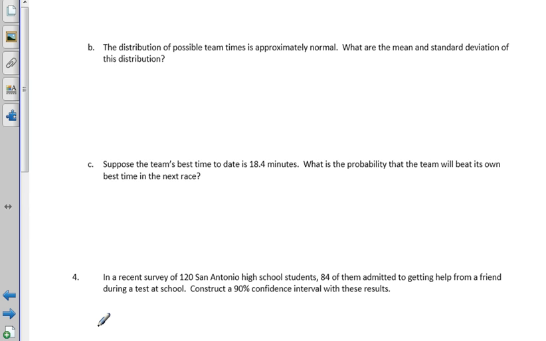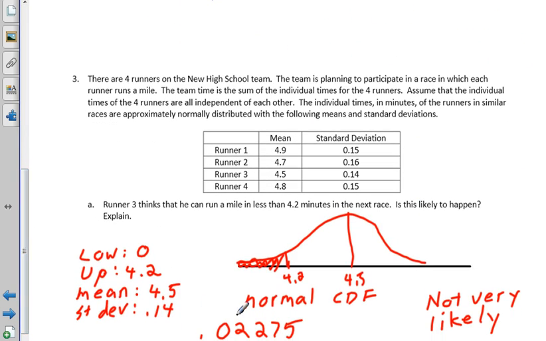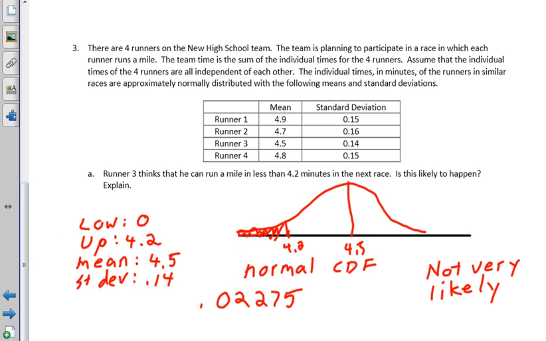B says the distribution of possible team times is approximately normal. What are the mean and standard deviation of this distribution? So even though this question's on B on the next page, I'm going to come back to A to answer that. Yeah, I used the wrong standard deviation. I heard 0.15. Okay. So what should it be instead? 0.16? Yeah. All right, now are we in agreement?